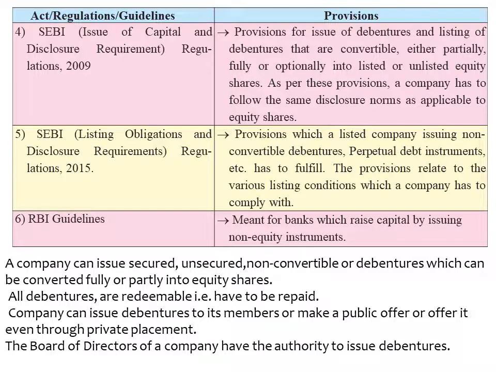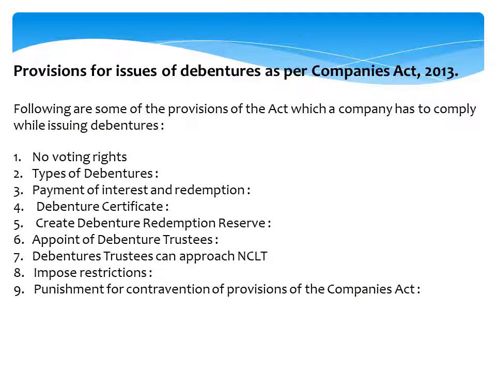Means the board of directors of a company has the authority to issue the debentures. Now first, that is the provision for issue of debentures as per the Companies Act 2013. The company has to follow the following provisions according to the Companies Act 2013 for issuing the debentures.